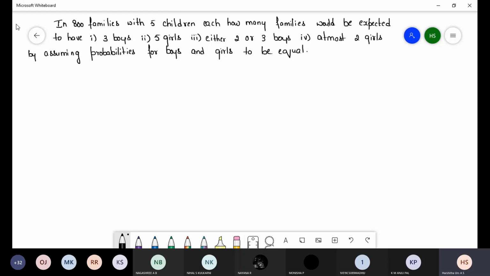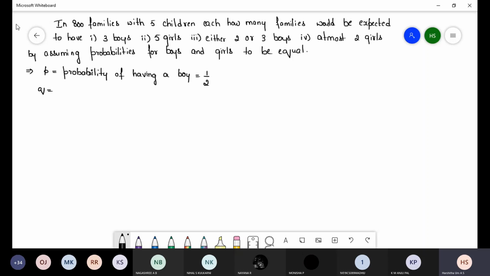So let us write the solution. P is equal to the probability of having a boy. Equal distribution means 1 by 2.